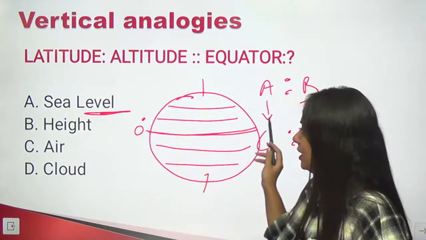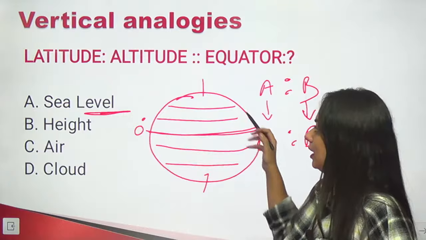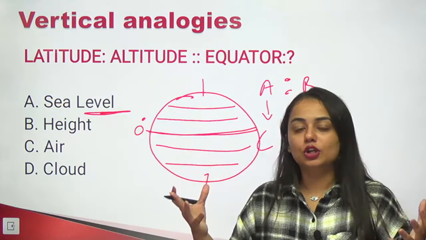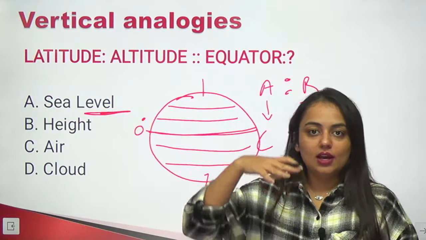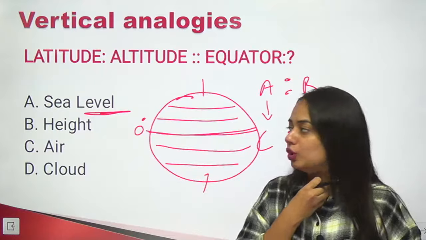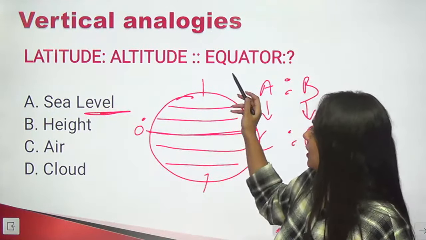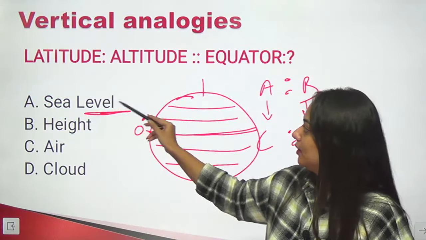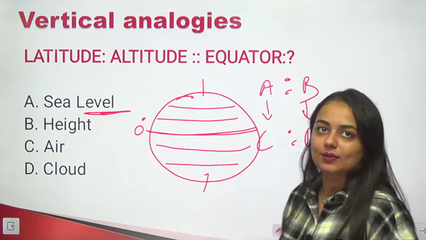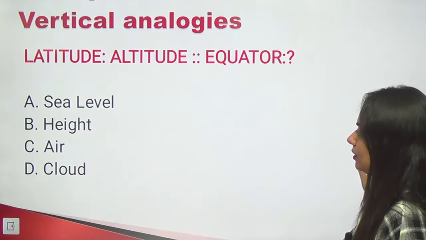So if in an imaginary way we divide the globe in northern and southern hemisphere, it's easy to divide it using the equator, but it's really hard to measure something at a height from the earth. So usually what do we consider? We take it from the sea level. So altitude is counted from the sea level, just as latitudes are counted from the 0-degree equator. I hope this one is clear.